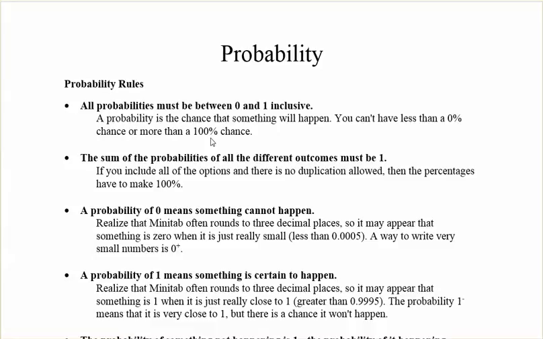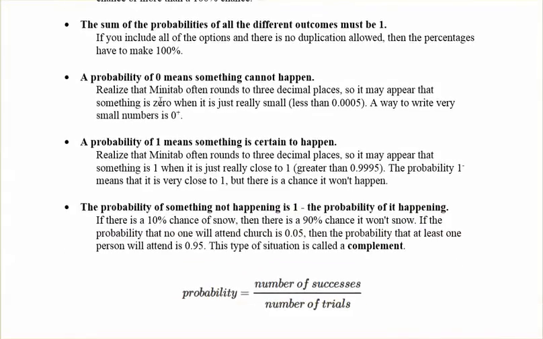The sum of the probabilities of all the different outcomes must be 1. So if you include all of the different possibilities and you add them together, if there's no duplications, then they have to add up to 100%. A probability of 0 means something cannot happen. So literally if it's 0%, it can't happen. But do keep in mind once we start using Minitab that sometimes Minitab will round to 3 decimals and it may appear that something is 0 when it's actually really small. So it's not that there's 0% chance of it happening, it's just really small.